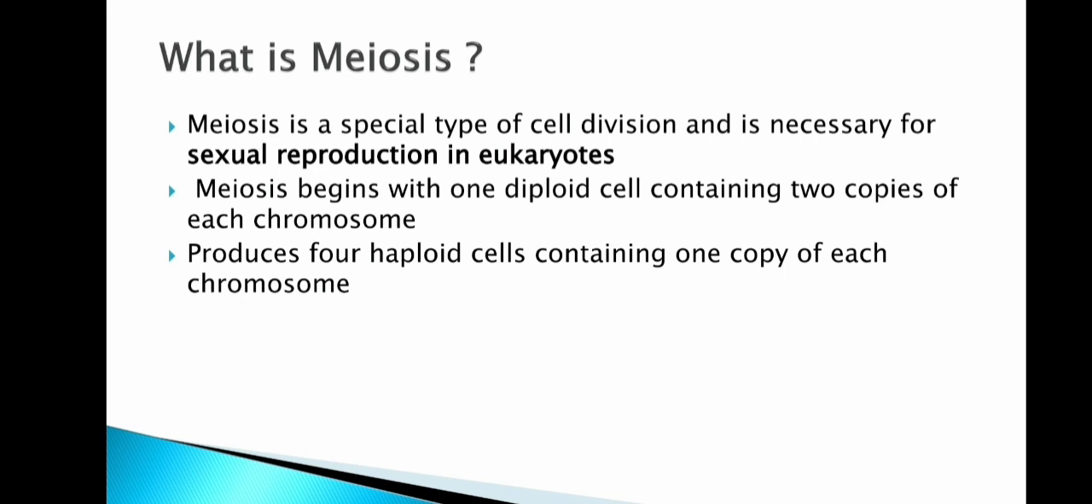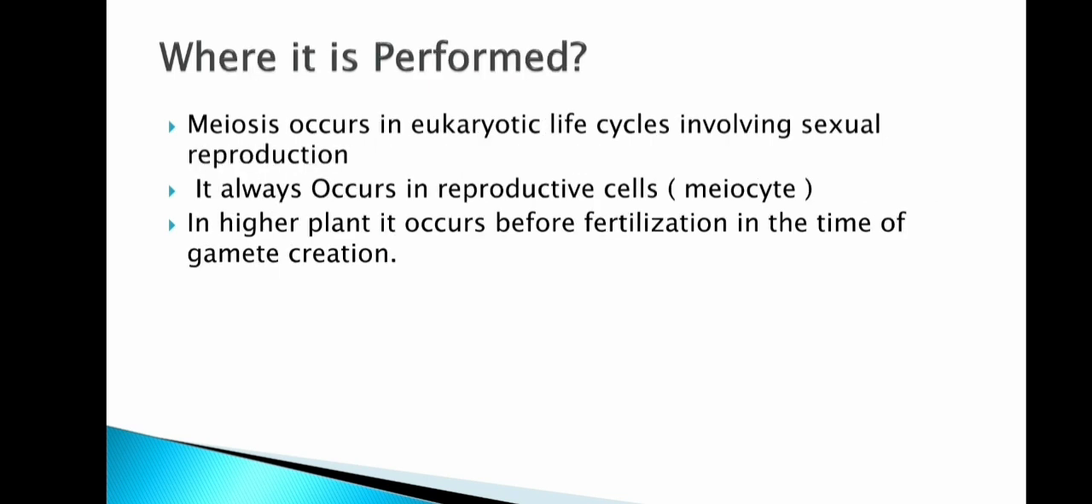Where is it performed? It is performed in eukaryotic cells. The eukaryotic life cycle involves sexual reproduction, and for this the meiotic division is involved. It occurs in the reproductive cells, and these types of cells are called meiocytes. In higher plants it also occurs, but before fertilization, at the time of gamete creation.